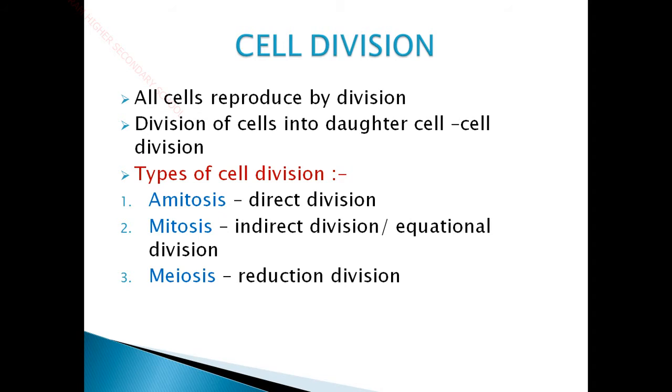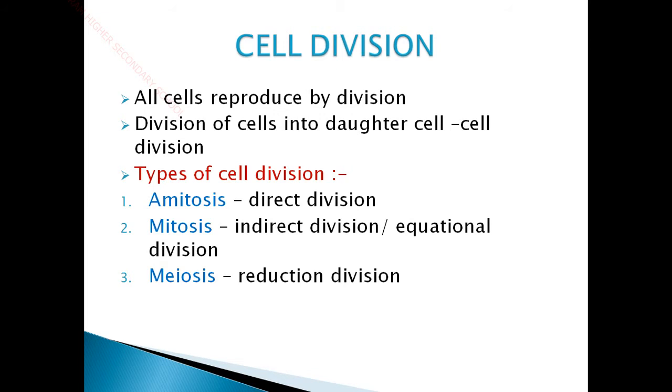Cell division. All cells reproduce by the method of division. Division itself denotes dividing into two. Division of cells into daughter cells is called cell division. Here daughter cells represent the next generation of the cell. Cells are formed from pre-existing cells. This is one of the basic theories. Already there is a cell, and that cell will divide into the next generation of cells.